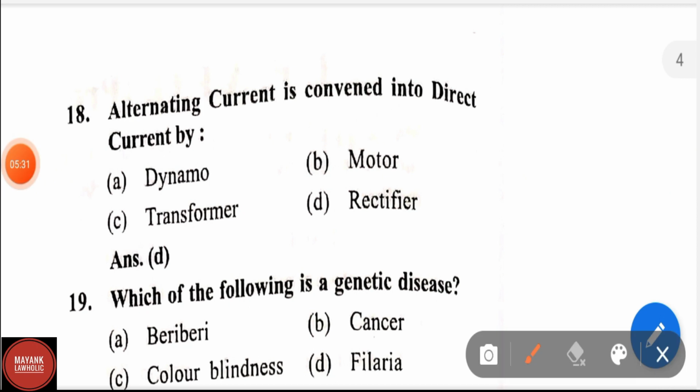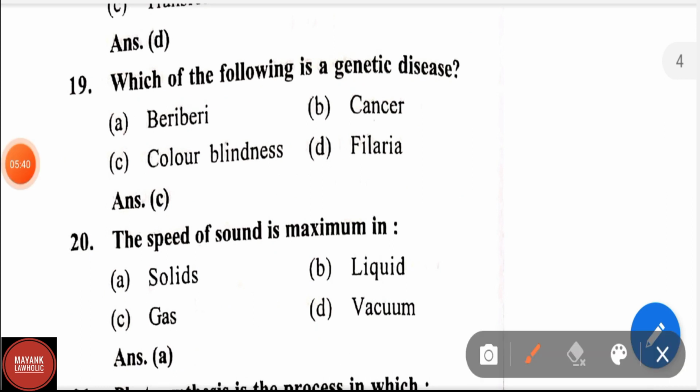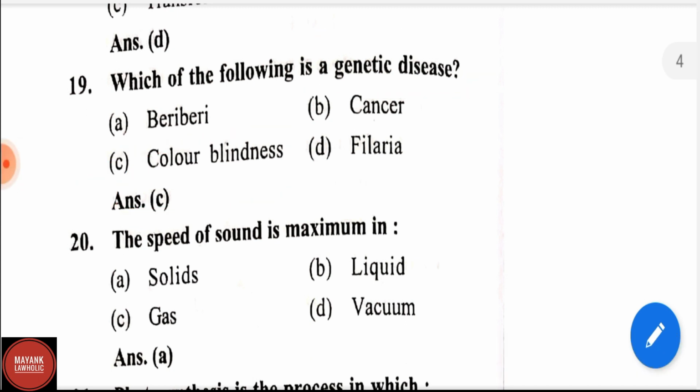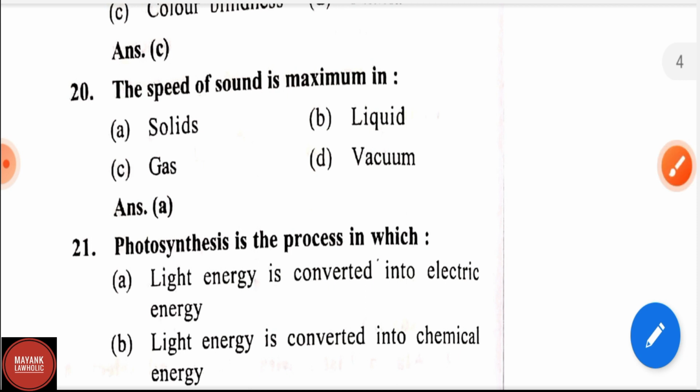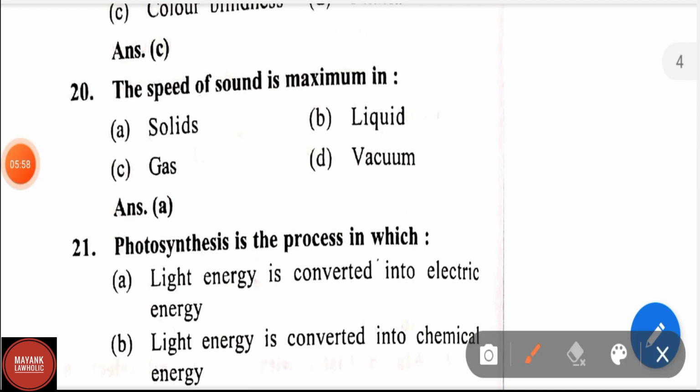Question number 18. Alternating current is converted into direct current by rectifier. Question number 19. Which of the following is a genetic disease? Options are beriberi, cancer, color blindness, filaria. Color blindness is the genetic disease. The speed of sound is maximum in, options are solid, liquid, gas, vacuum. Correct answer is solids. In solids, the speed of sound will be maximum.